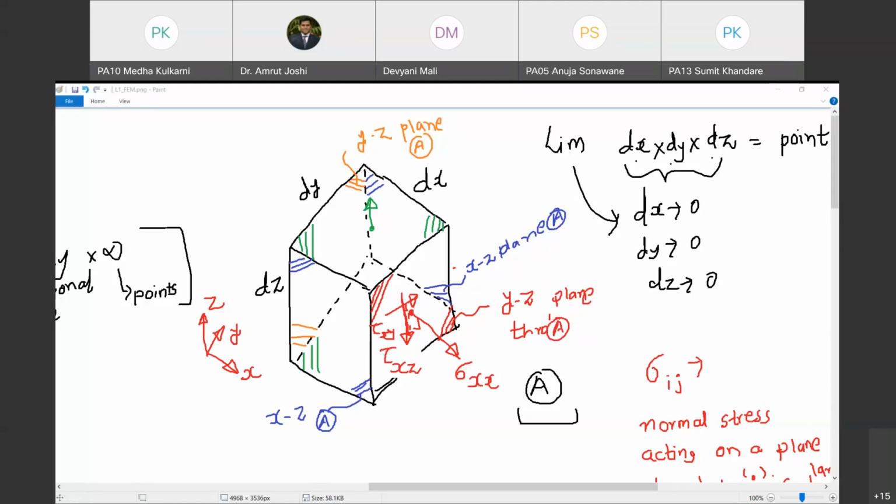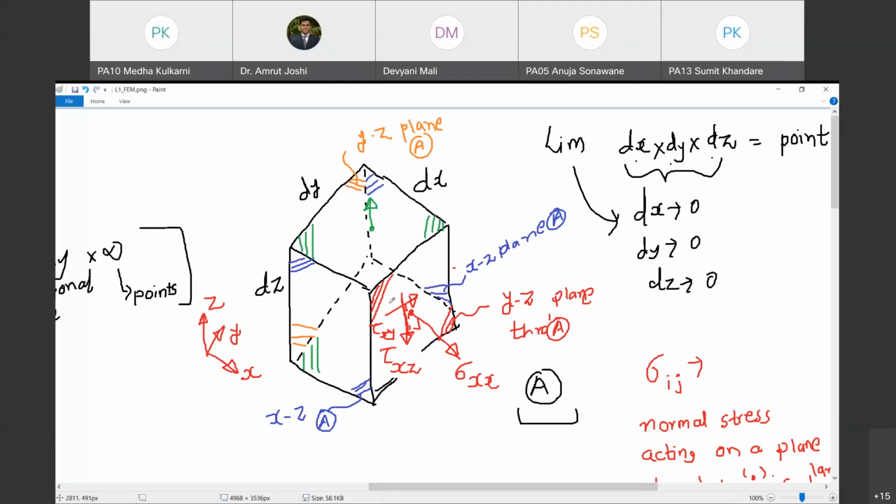You can just spell it. You cannot have the symbol in the chat box. Somebody says, Sushant says tau yz. No, Sushant, because it is not a shear stress. Sigma zz. Yes, Anuja, you are absolutely correct. Swapnil said it is sigma a. No, no, a doesn't have any meaning. I told you the way in which it needs to be written. Oh, okay. He has just said only sigma. No, not sigma. It has to be sigma zz.